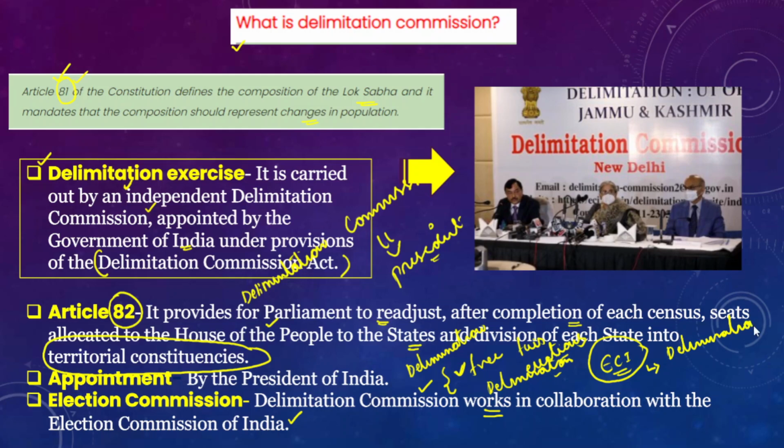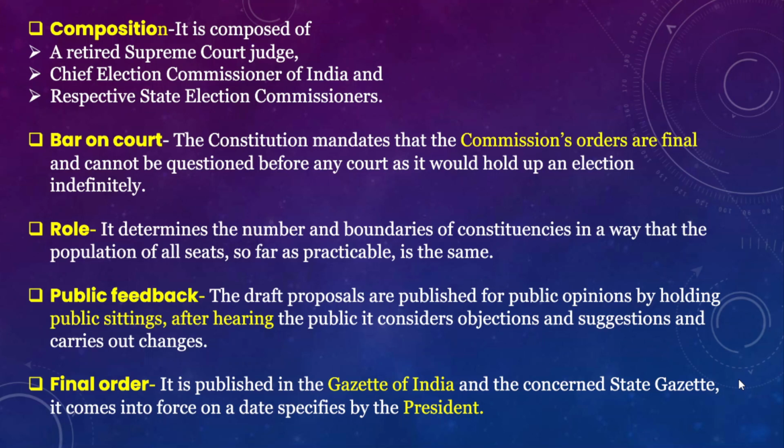For example, if the delimitation exercise is carried out at the central level, it collaborates with the Election Commission of India. Suppose the delimitation exercise is carried out in a particular state, then it collaborates with the Election Commission of India along with the nodal officer in the state election commission. Okay, so these are the major responsibilities of the delimitation commission. Now apart from that, when we talk about the composition of the delimitation commission, it is usually composed of a retired Supreme Court judge.